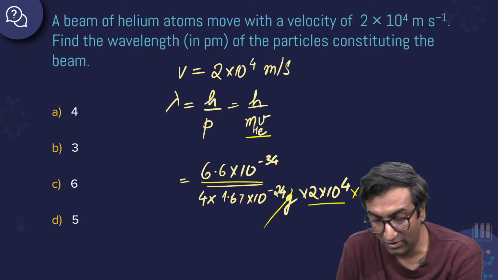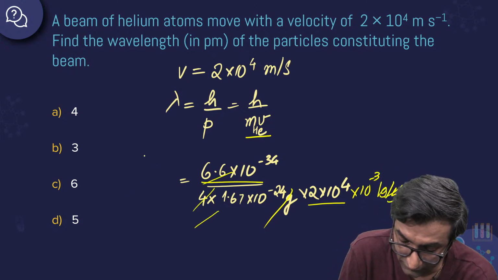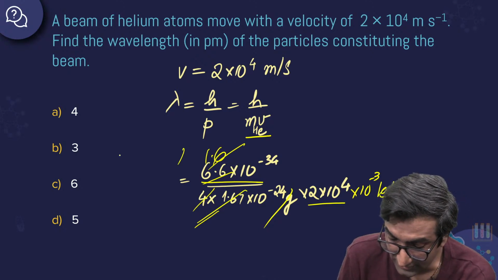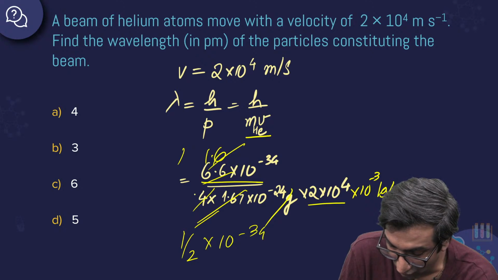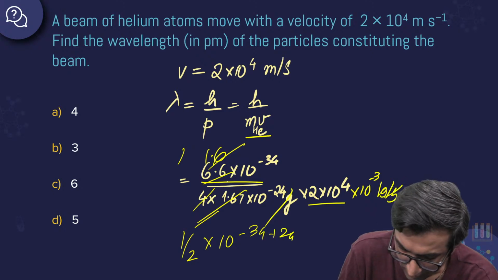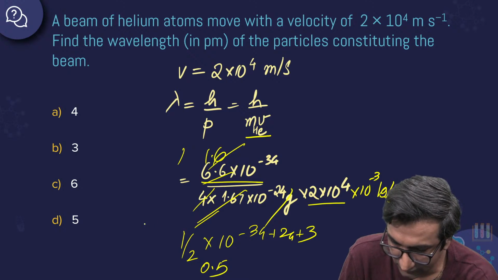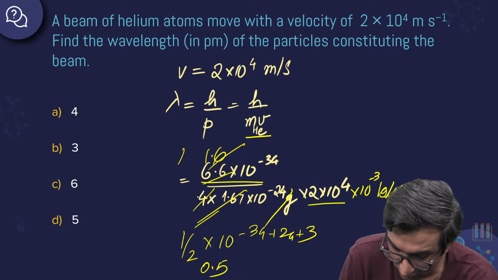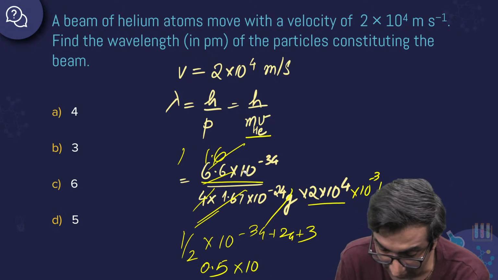Okay, now what do we do? Let's cancel stuff out. I feel we can cancel a lot of stuff out. You do this, you get 1.6. 1.6 becomes 1. अरे बचा क्या? तो looks like it is 1 by 2 into 10 power minus 34 plus 24 plus 3. मतलब it is 0.5. नहीं, कुछ तो हम खा गए. अच्छा, ये और भी चीजें.